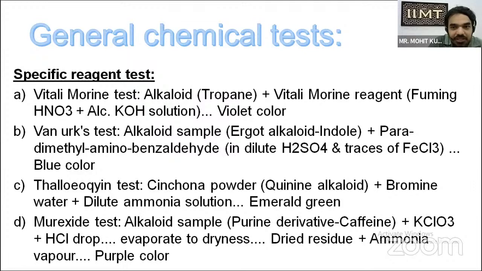So, concluding all the things in our lecture, we studied what an alkaloid is, where it is found, its categories, its physical and chemical properties, its uses, and finally its chemical tests. I hope you get the basic idea about alkaloids. So ending now, this is all from my side. Thank you.